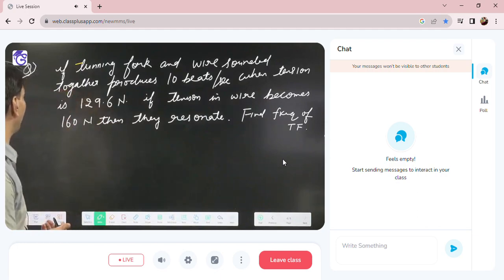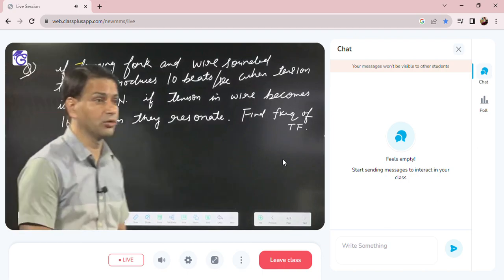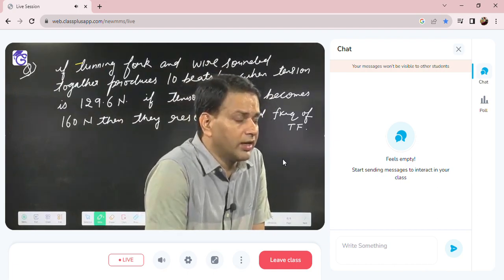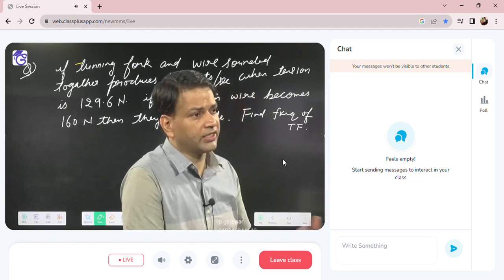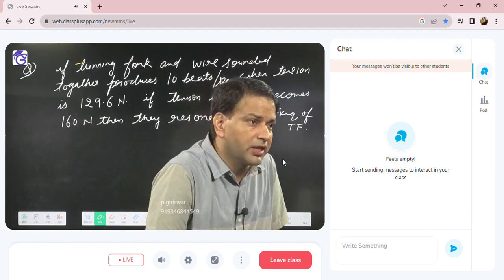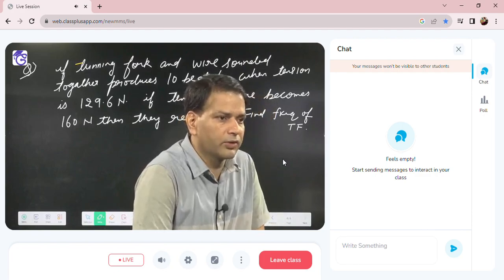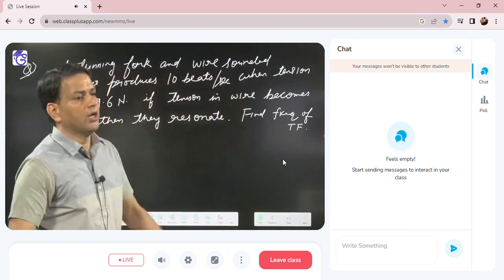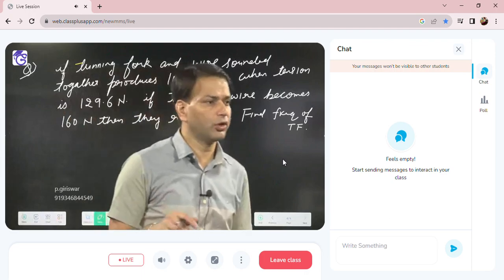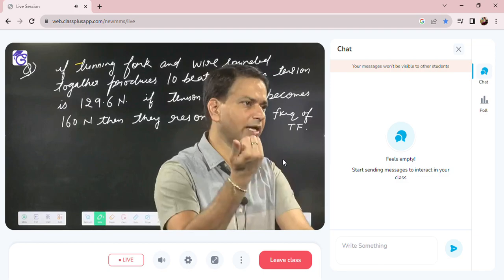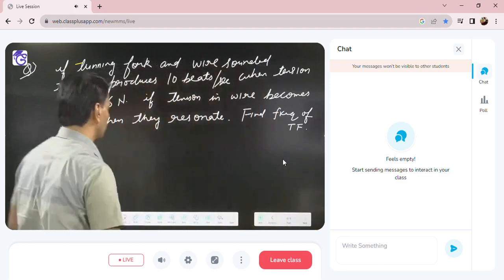A tuning fork and a wire sounded together produce 10 beats per second when the tension is 129.6 Newton in the wire. Now we increase the tension up to 160 Newton, then they resonate. Resonate means their frequencies are equal. Then we have to find the frequency of the tuning fork. Here they have not given the frequency of the fork or the frequency of the wire. The frequency of the fork they are asking. So suppose I assume the frequency of the tuning fork is F.